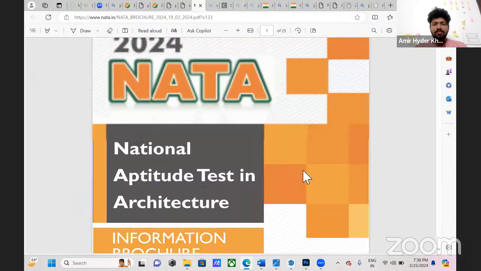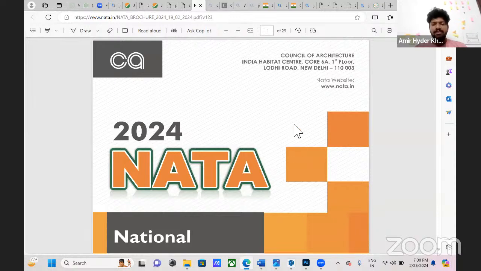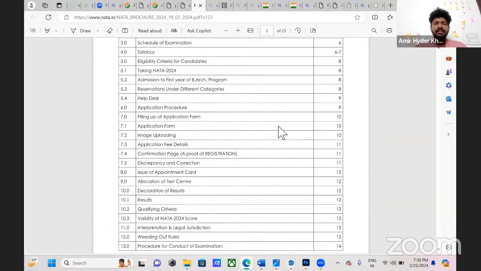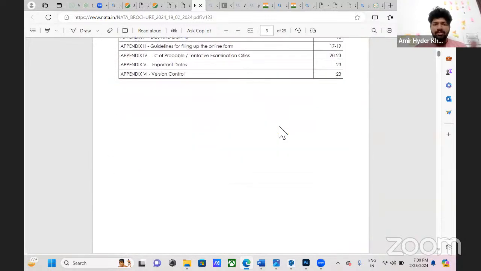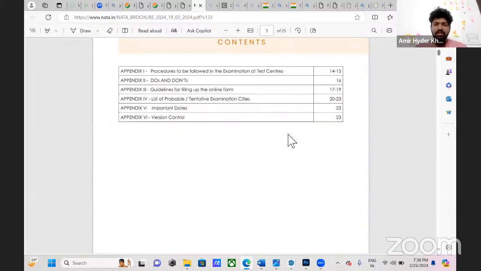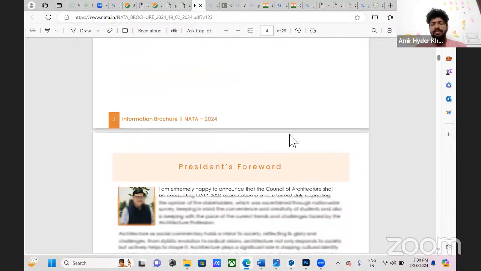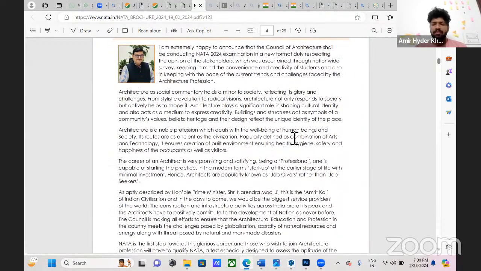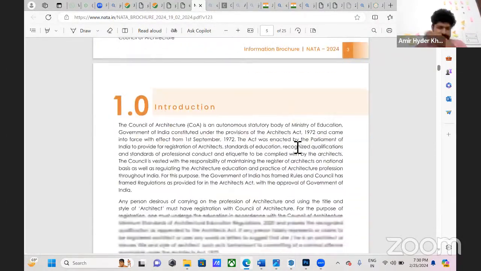This is 2024's brochure released on the NATA website. NATA is totally a different governing body. The Council of Architecture governs this exam. So other than NITs and IITs, other prominent institutes for architecture use the NATA score, which is conducted by the Council of Architecture. This is the brochure and they have a separate website. They have three sessions in one year, three attempts, and the best of them will be taken for your admission to a good college.